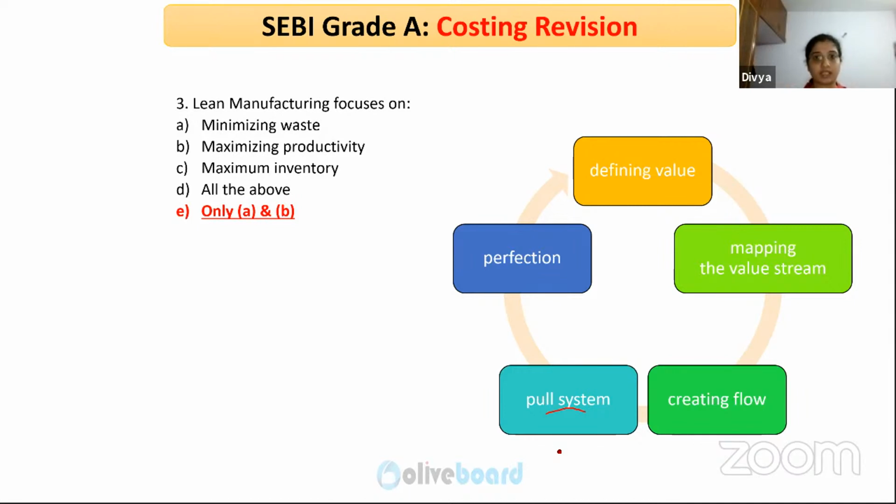For that, you have to make sure that your suppliers are good. For that, there are a lot of other things which we'll discuss later. So pull system is that. That means you are not stocking up any kind of inventories, because that involves a cost. Again, it is messy, because you will not be able to provide space for anything else, right? So when you are following pull system, you are attaining perfection. You try to attain perfection and try to standardize that. So this is about, can we say, optimum? Yes.